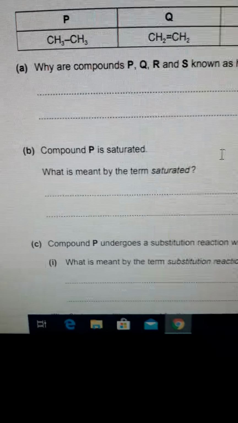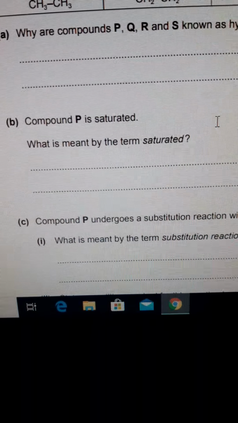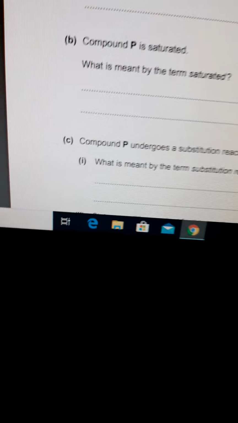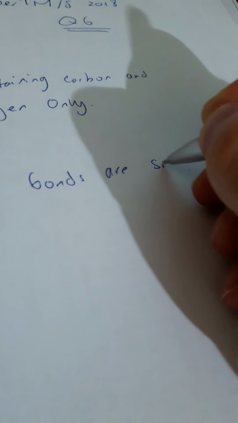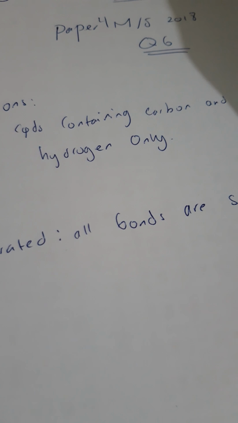Then we have question B. It says compound P is saturated. What is meant by the term saturated? And we have only 1 mark. So you can say that saturated means it doesn't have a double bond, or all the bonds are single bonds. Saturated: all bonds are single bonds. Unsaturated hydrocarbons are the alkenes, where they have a carbon-carbon double bond.